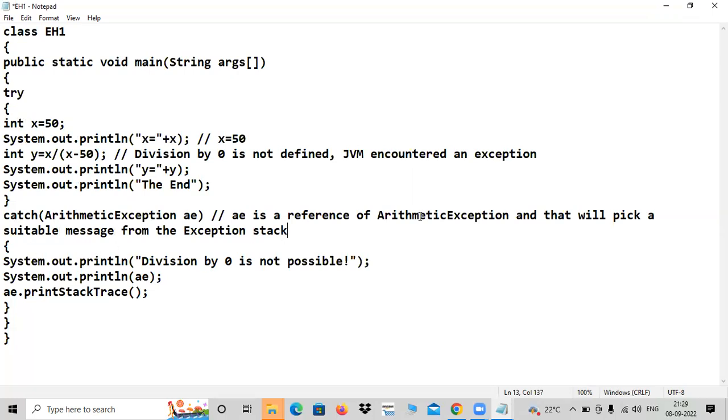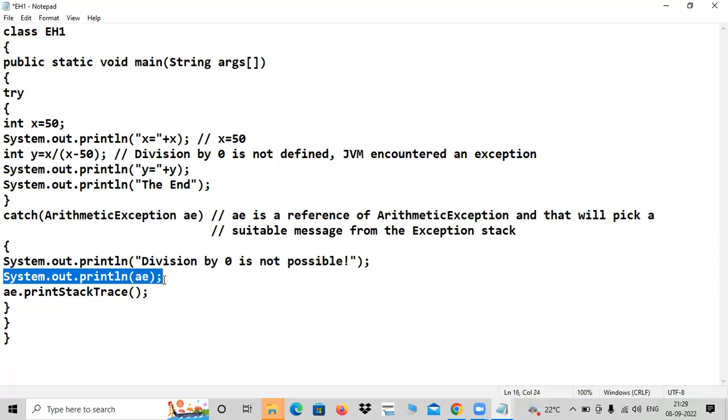And now here in this program, we are talking about this reference. It will pick a suitable message from the exception stack. So many messages will be there, and the appropriate message it is going to pick. But if you want to see that message working in your program, what to do? Very simple. Display that like this.